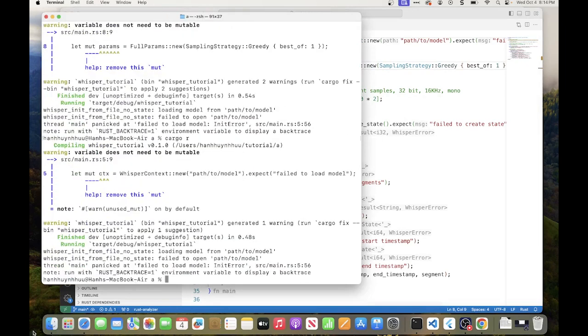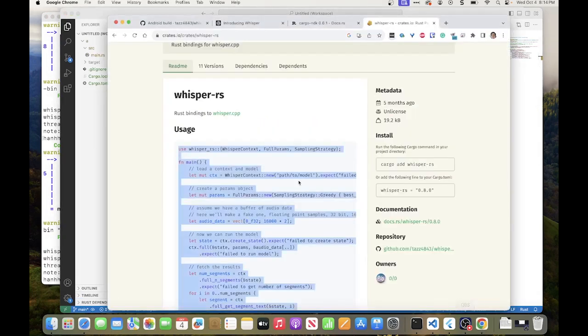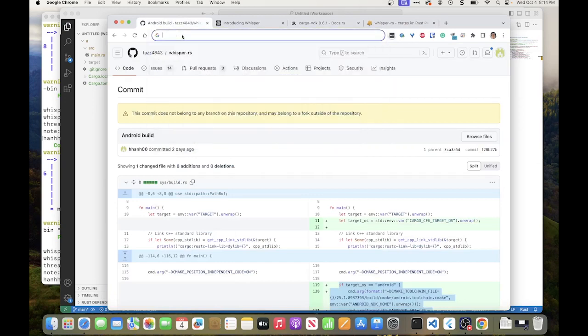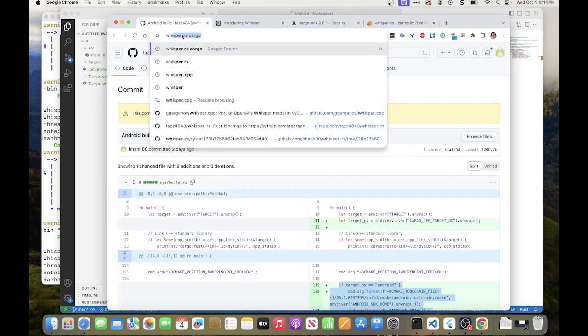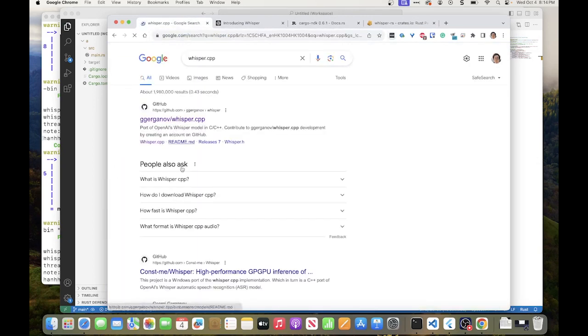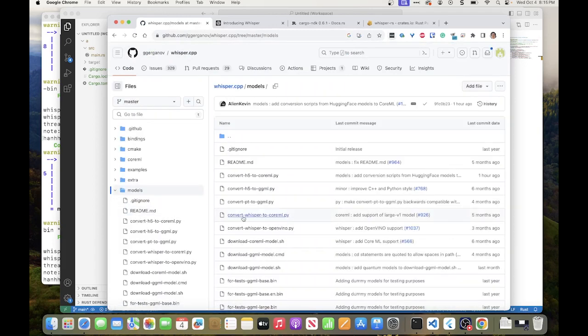Alright. Failed to load model from path to model. So clearly here we have to change this. That means that we need to load the model, to get a model. So to get a model, I think the models are in Whisper CPP. Let's try to download one of the models. Where are they?